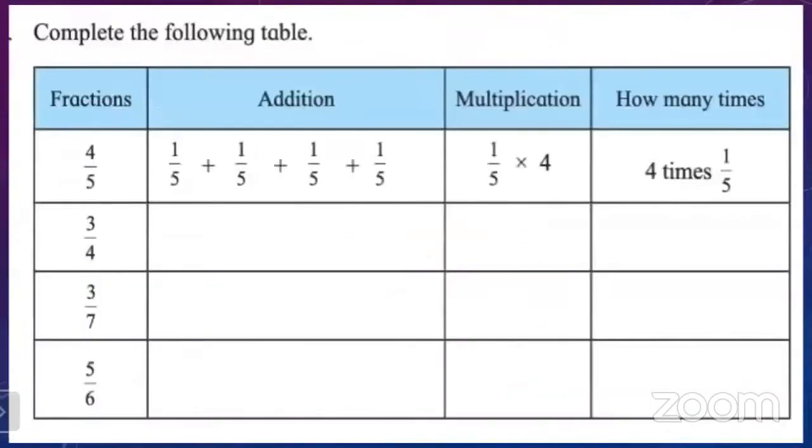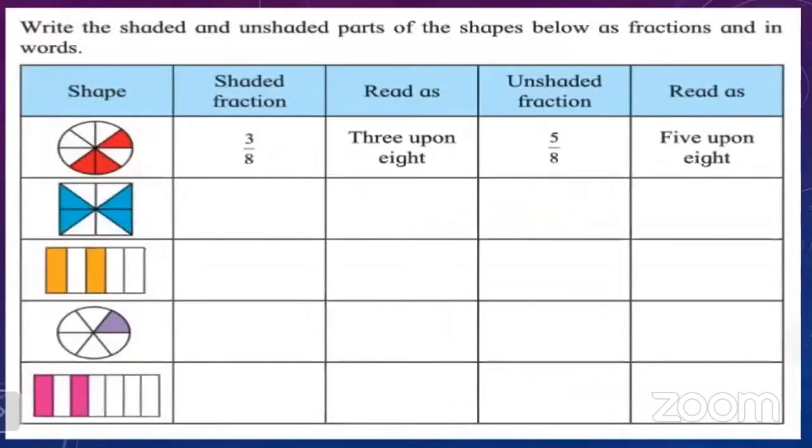Students, now look here. Write down what is given in this table. Write the shaded and unshaded parts of the shapes below as a fraction and in words. Here are given some figures. In the very first there is the given shape, shaded fraction, read as, unshaded fraction, and read as. The first example is done for us.